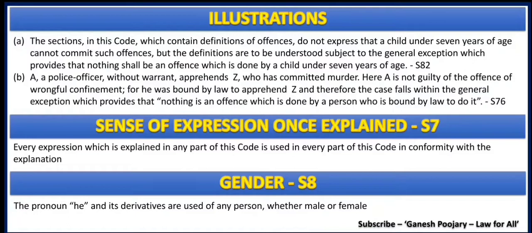Once we say that a child below 7 years of age cannot have mens rea, or whatever is committed by that child cannot be considered an offense, it is not necessary to tell again and again in every single provision that if a child below 7 years of age commits that particular offense, it is not an offense, because we have already made it very clear. That is how we need to understand this.